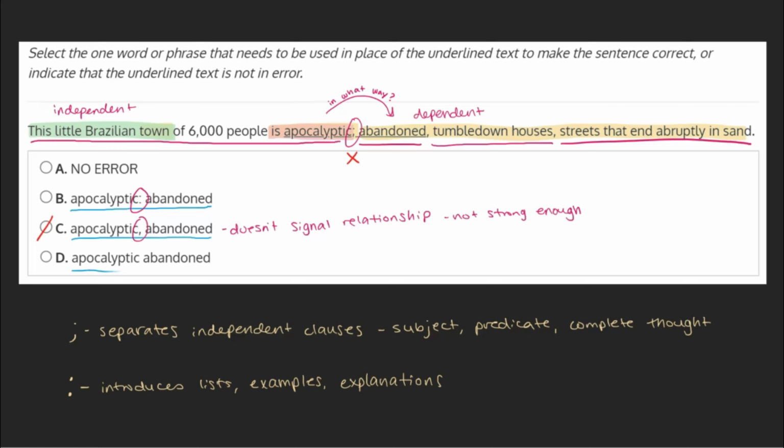And D. Apocalyptic abandoned, no punctuation. If a comma wasn't strong enough to establish the relationship between these two clauses, then no punctuation at all will definitely not do. As we've established throughout these choices, we definitely need something here. It's just a question of what. This being the case, we can mark this choice off and mark our original answer, choice B, as our final answer.